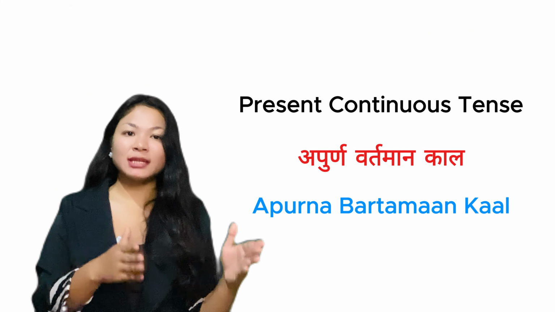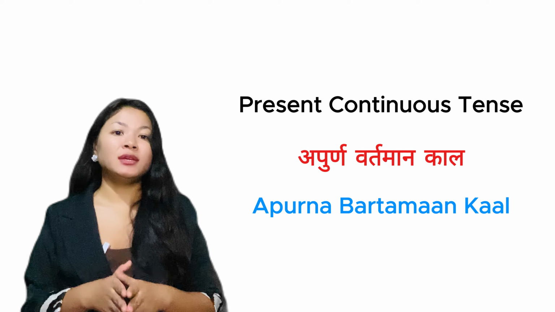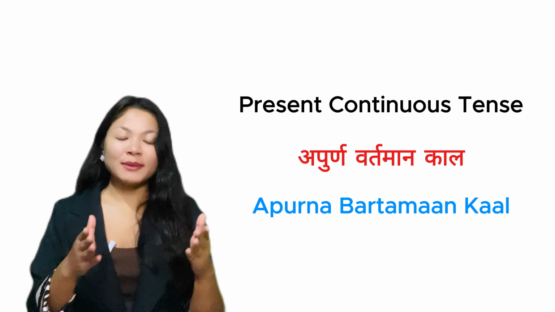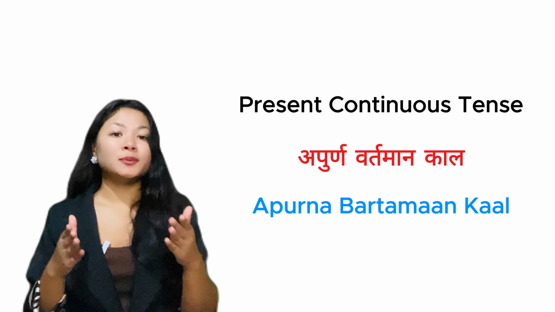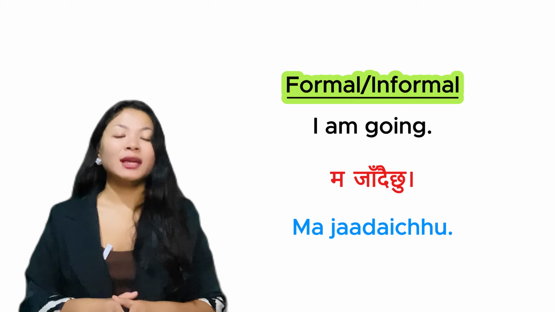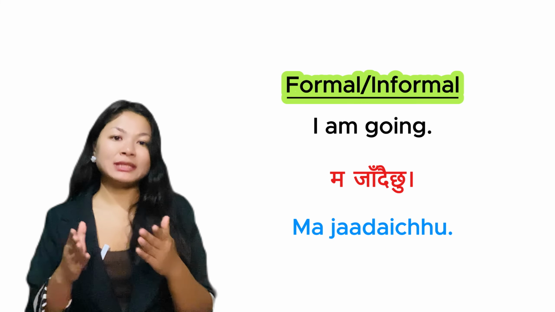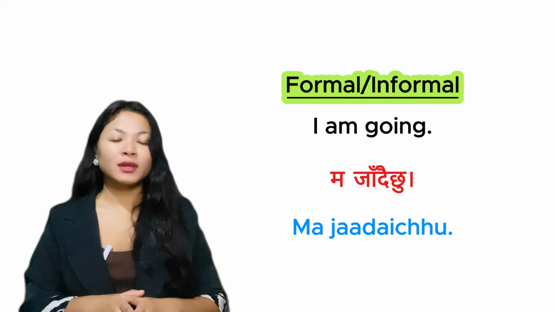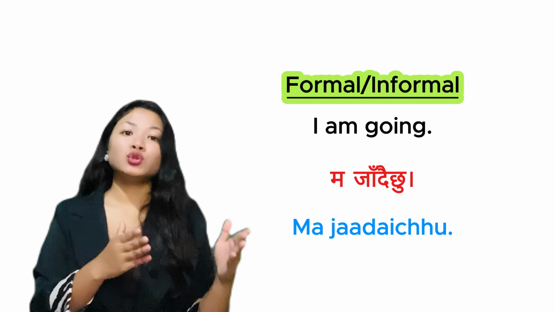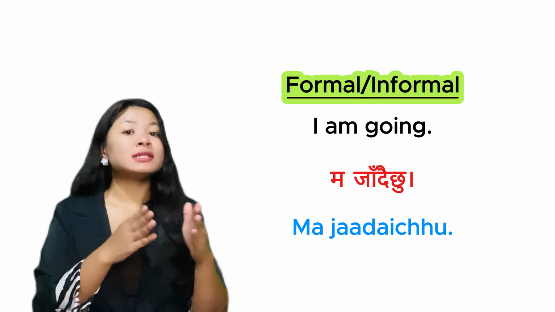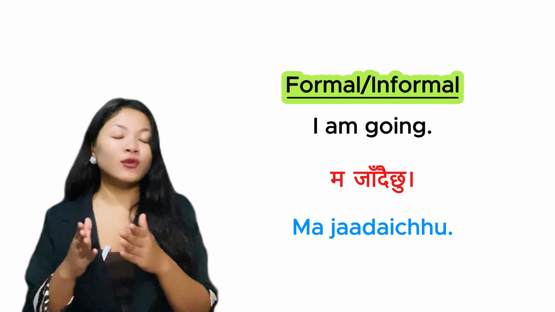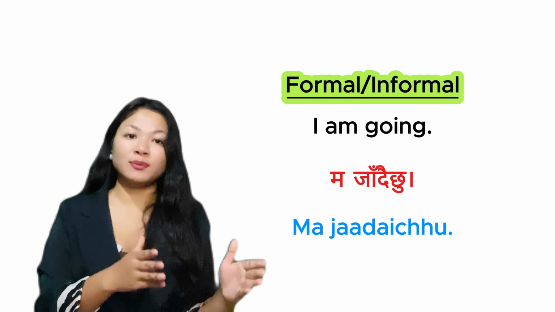So now let's start with present continuous tenses. In Nepali, अपूर्ण वर्तमान काल. Here the sentence example is I am going. In Nepali, म जाँदै छु, which remains same in both formal and informal speech.